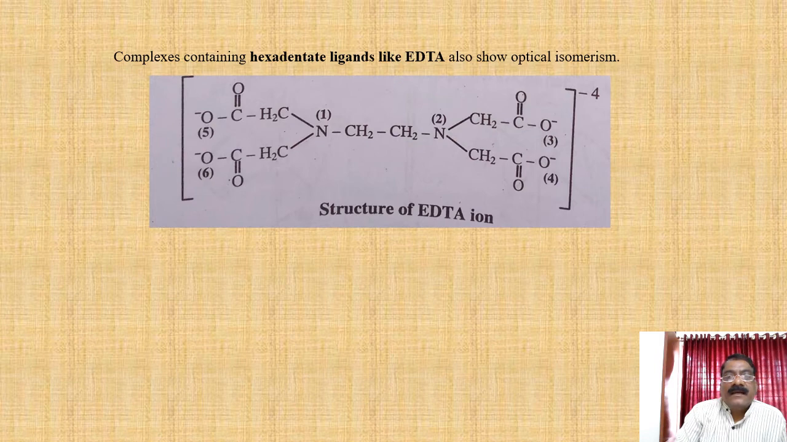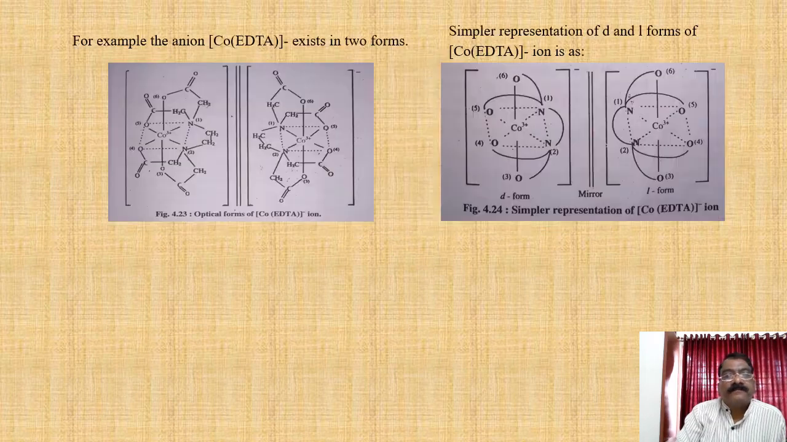Complexes containing hexadentate ligands like EDTA. See, it is the structure of EDTA, ethylenediaminetetraacetic acid. It is a hexadentate ligand. See, here we mark the positions 1, 2, 3, 4, 5 and 6. These are the 6 sites. The ligand coordinates from these 6 sites to the central metal atom in the complex.